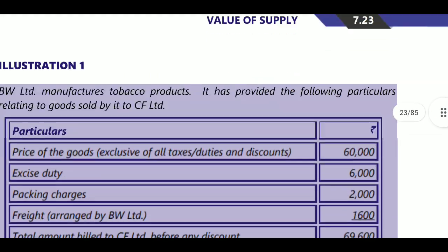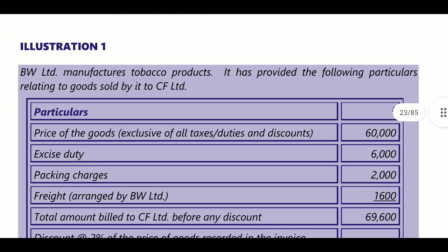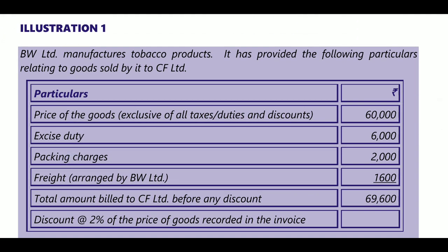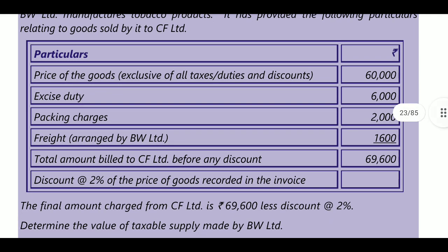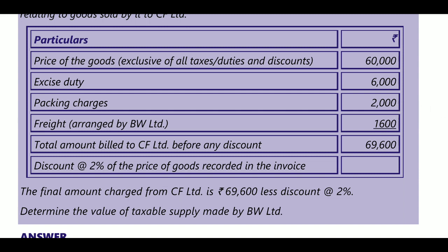For example, one illustration will be provided. For illustration, BW Limited manufactures tobacco products. It has provided the following particulars relating to goods sold by it to CF Limited. List price of goods exclusive of all taxes and discounts will be 60,000. Next, excise duty levied was 6,000.